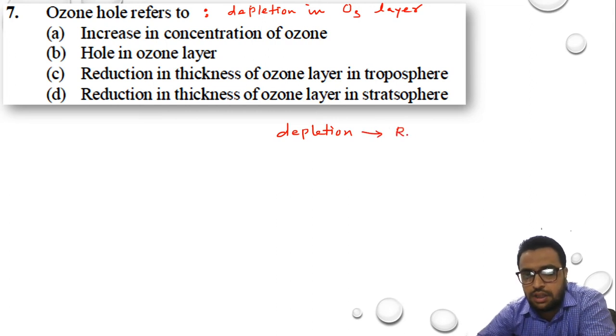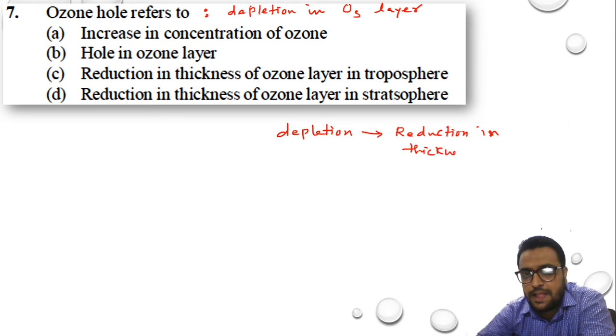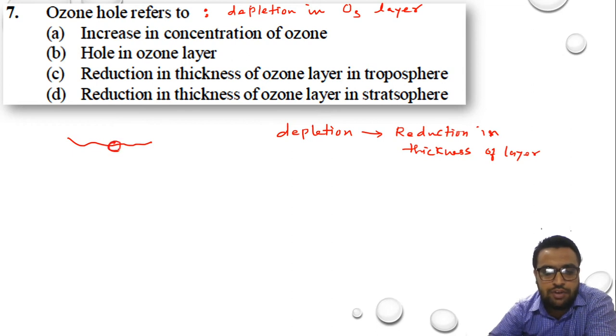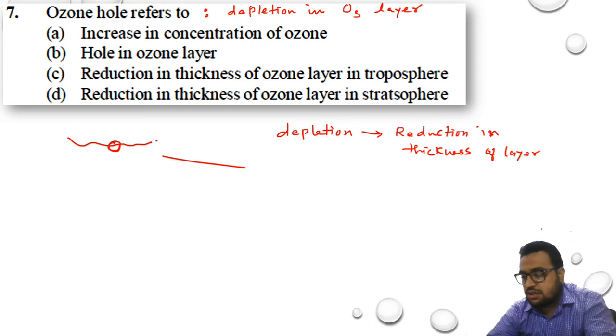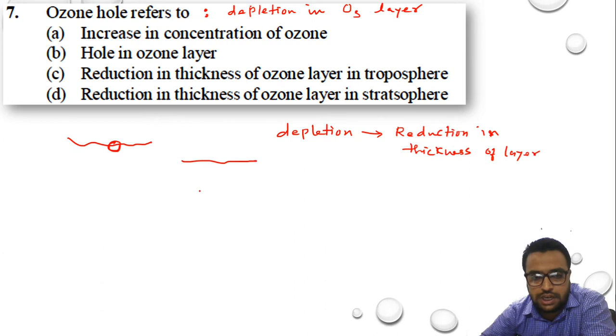Depletion is reduction in thickness, reduction in thickness of the layer. It does not mean that in the ozone layer there will be a formation of a hole, like if this is the ozone layer, here there will be one hole. No, not like that. Suppose the ozone layer is this thick.